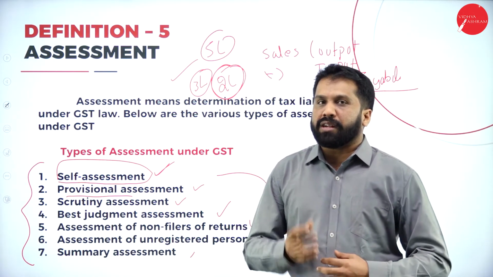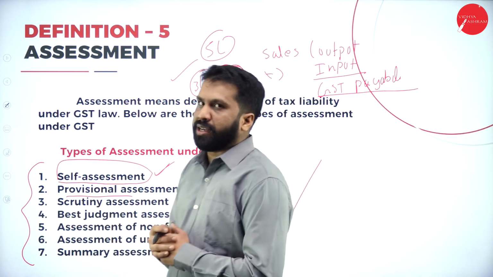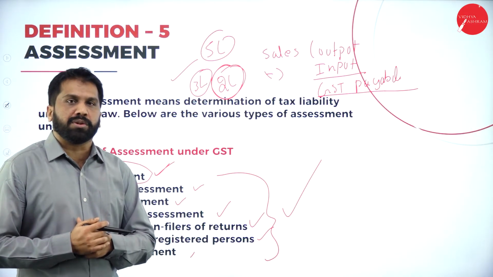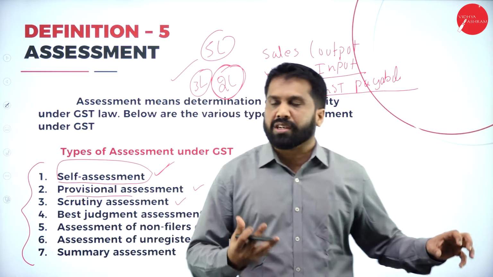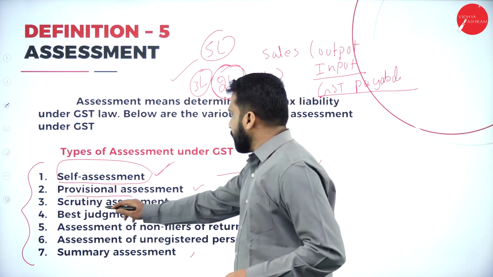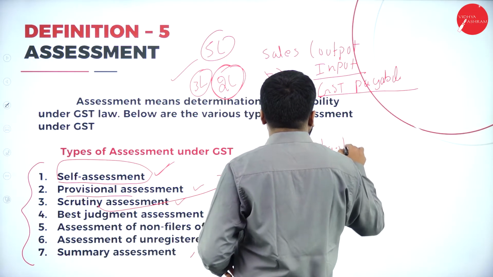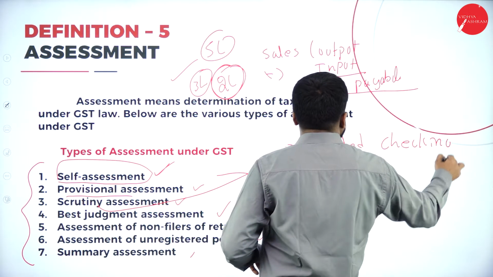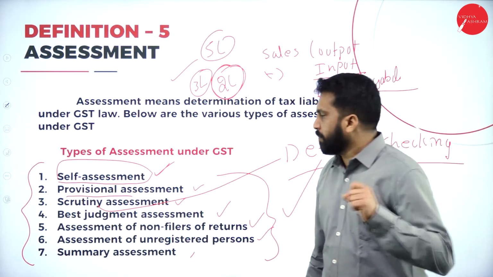He will contact all your customers and all your suppliers, to know how much you have purchased and how much you have sold. This is called scrutiny. Scrutiny means detailed checking. Hope you are clear.